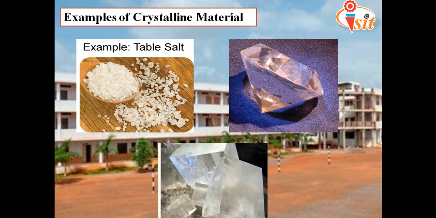First we have table salt. Next we have the diamond, the hardest material. And third we have ice cubes. Okay, so these are the examples of crystalline material.